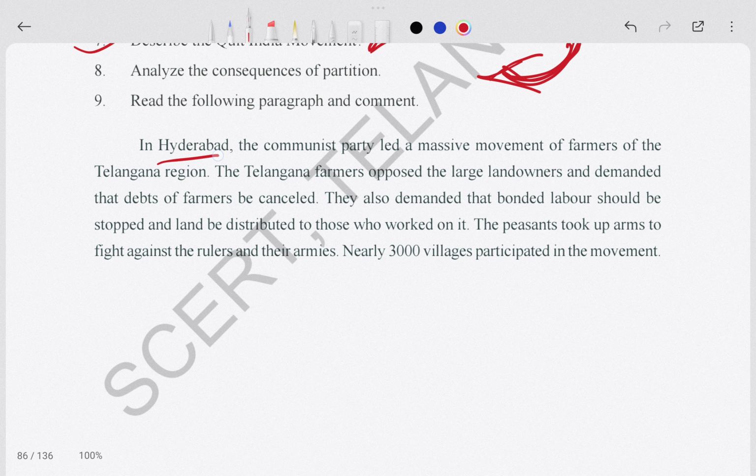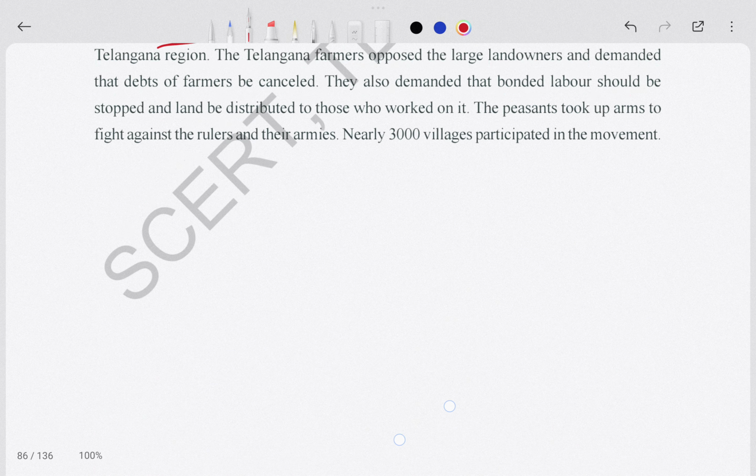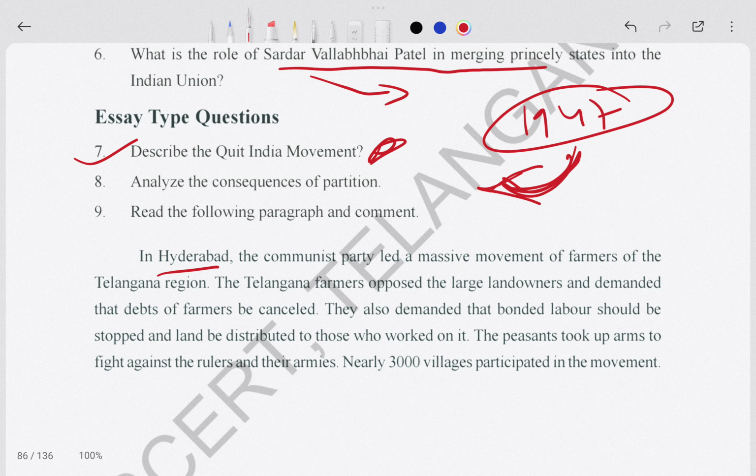This is our Hyderabad. Hyderabad was a princely state at that time, and right now it is part of our Telangana. Actually, it was under the Nizams. I hope you know about the Nizams and how they forced people not to learn Telugu. I hope you know well about it. But let it be. Right now we are living together, and Charminar, you know, is the four pillars of our regions.